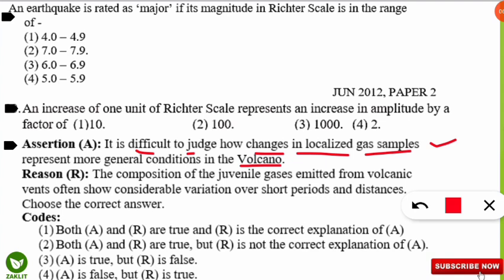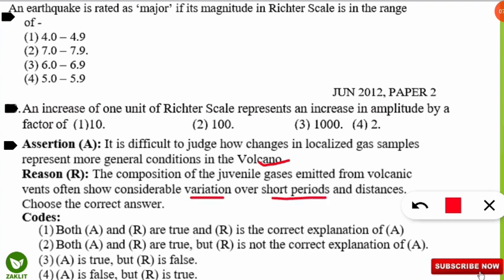Reason states that the composition of the juvenile gases emitted from the volcanic vents often show considerable variation over short period and distances. So the composition of juvenile gases released from the volcanoes shows variation.